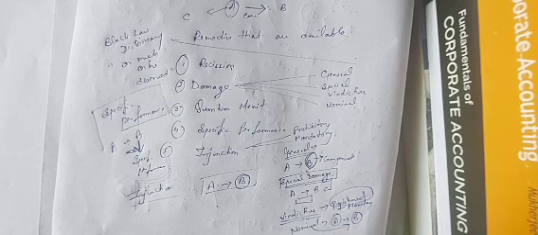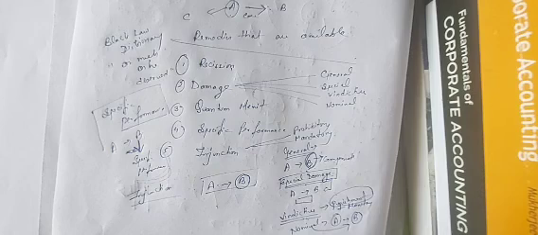Specific performance is what? Whenever a party who is aggrieved applies to the court for specific performance, when monetary compensation is not the adequate remedy. Injunction is an order of the court to do something or not to do something. To do something means mandatory injunction, and to not do something is prohibitory injunction. Right? So this completes my chapter, which is discharge of contract.